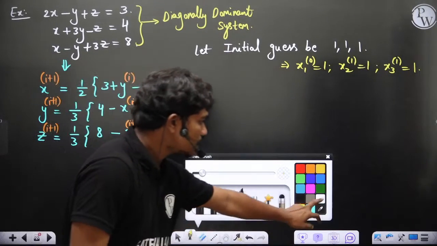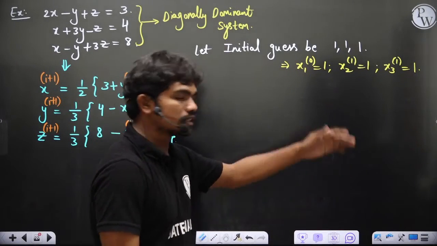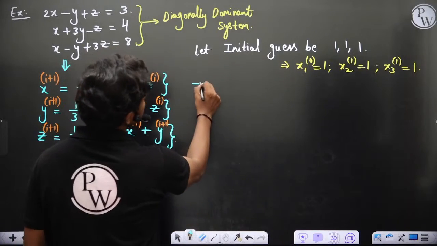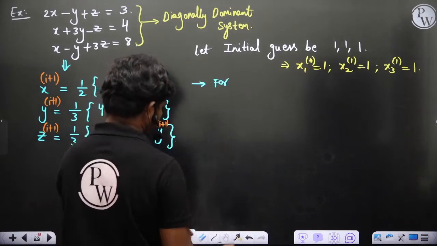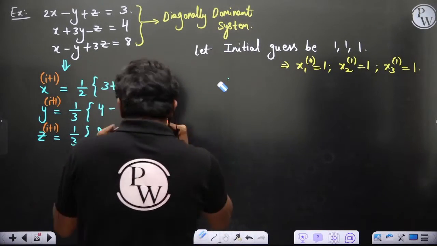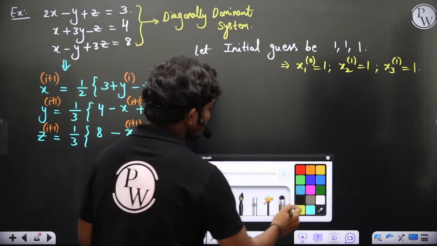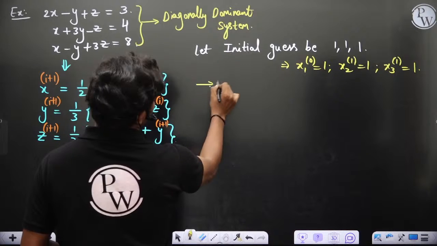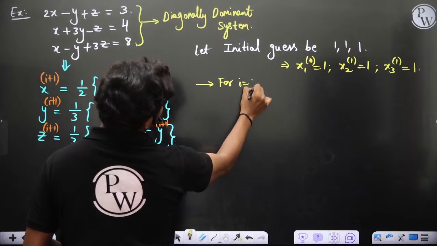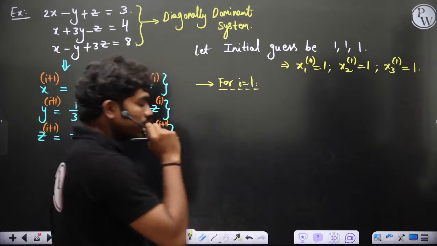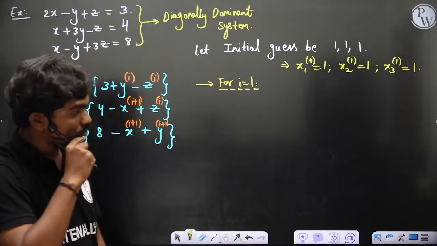Now let's see the first iteration. Let us perform the first iteration for i equal to 1. Now when you perform this first iteration, let's see what you get.